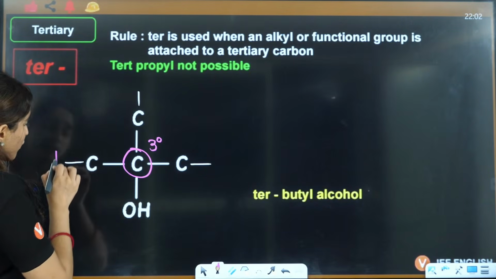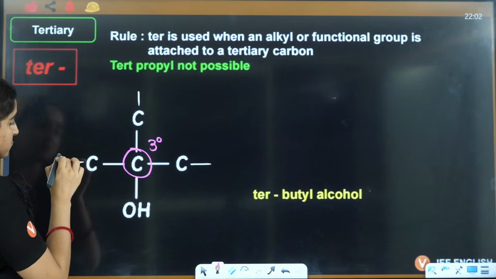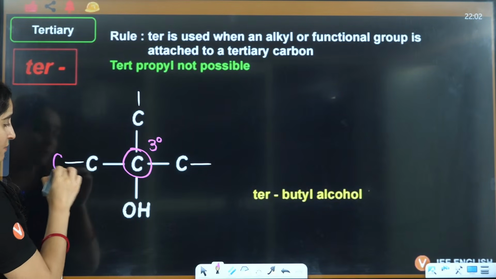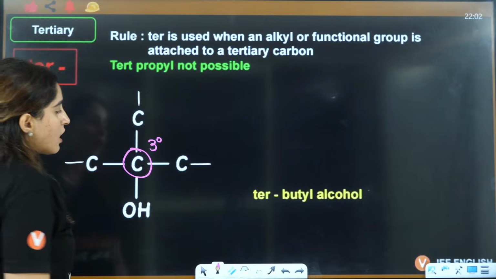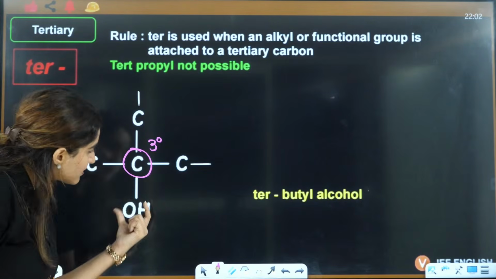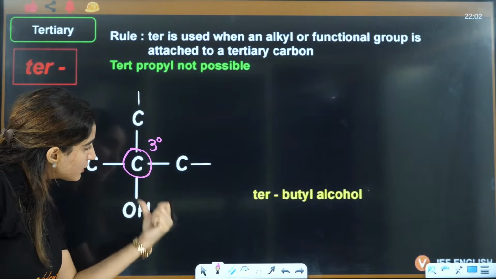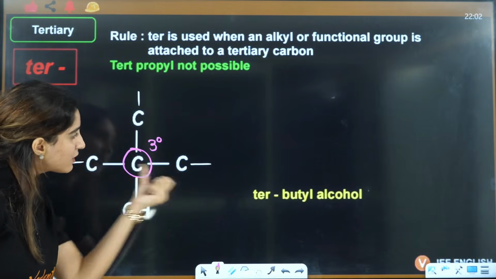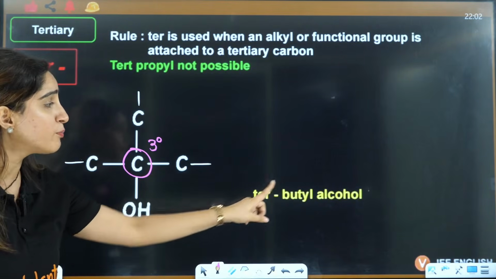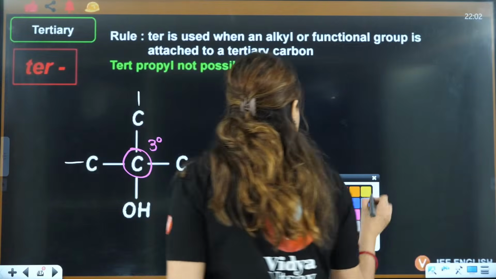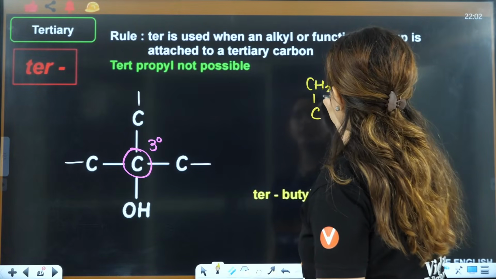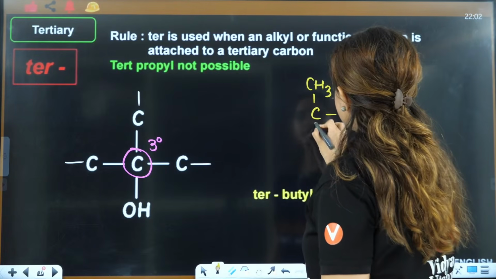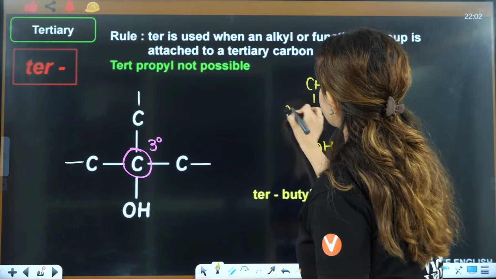It can be hydrogen here, it can be simple carbon, other carbon also can be there, anything can be there. But what matters to me is that this is tert. Tert means this carbon is having 3 more carbons. If it is tert butyl alcohol, then it is simply C, this is CH3, this is CH3, this is CH3, this is CH3.